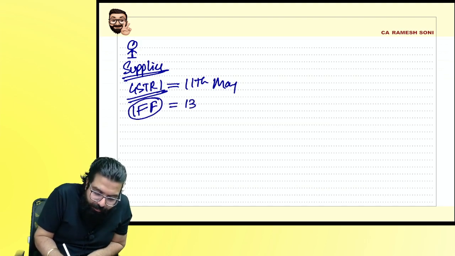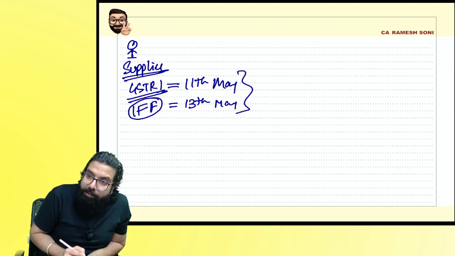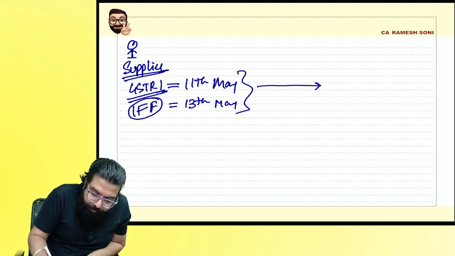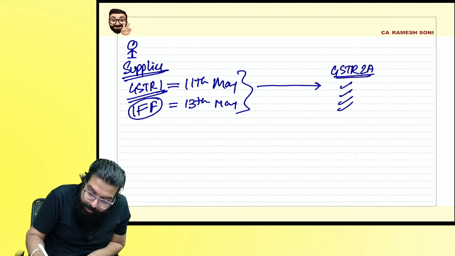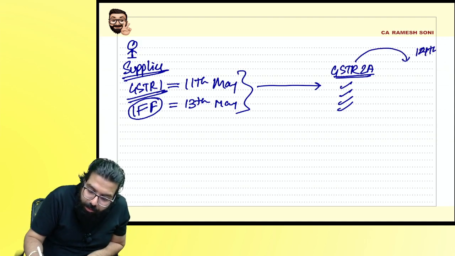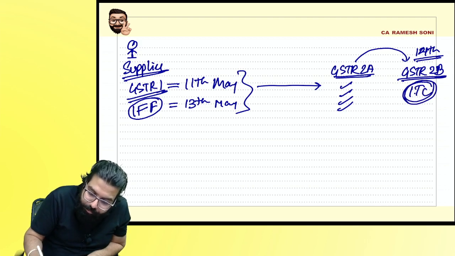What is the due date for it? 13th. When he does this, it will come in my GSTR-2A. From GSTR-2A on 14th, GSTR-2B is created. And whatever is appearing in GSTR-2B, I can take the input tax.